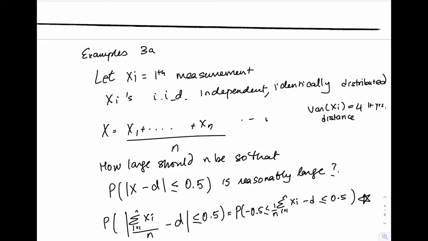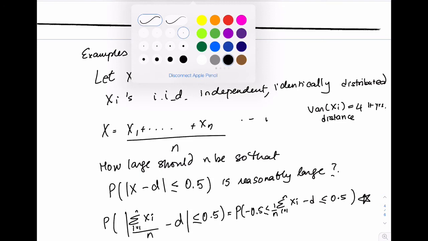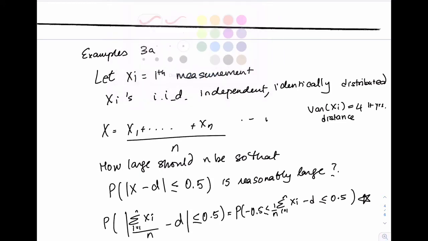Okay, so what do we have? We are taking multiple measurements. Let xi be the ith measurement. The xi's are all identically distributed and they're independent. Their expectation is d, which is the true distance, and their variance is 4.